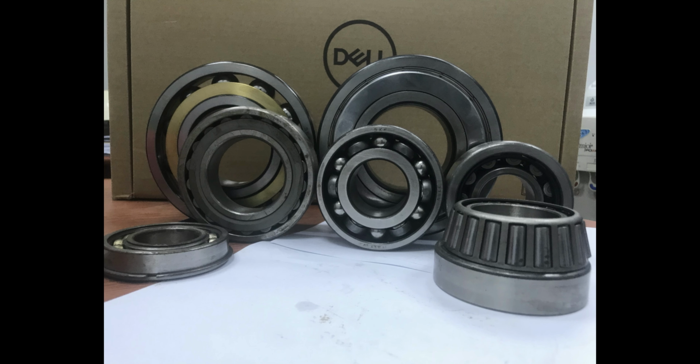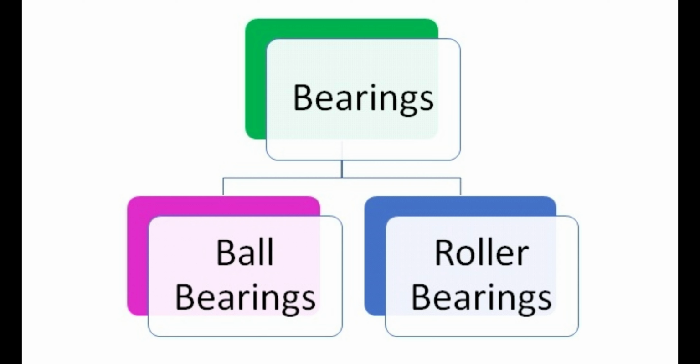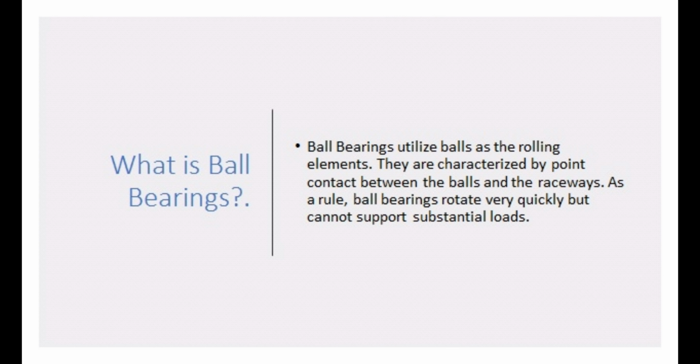Types of bearings. The bearings are mainly classified into two: one is ball bearings, another one is roller bearings. Let's see what ball bearings are. Ball bearings utilize balls as the rolling elements. They are characterized by point contact between the balls and the raceways. As a rule, ball bearings rotate very quickly but cannot support substantial loads.